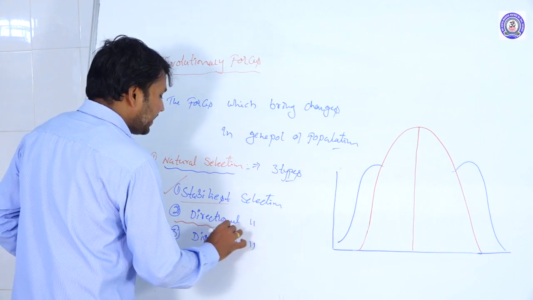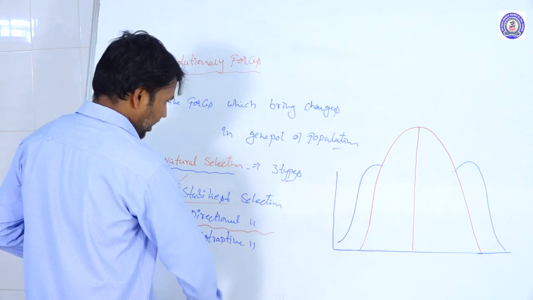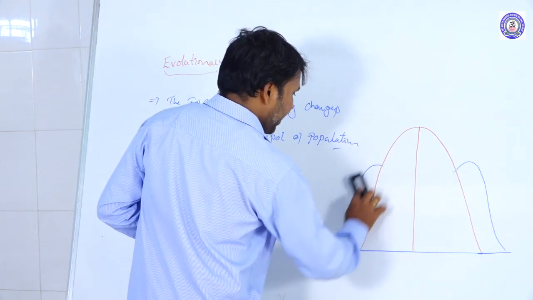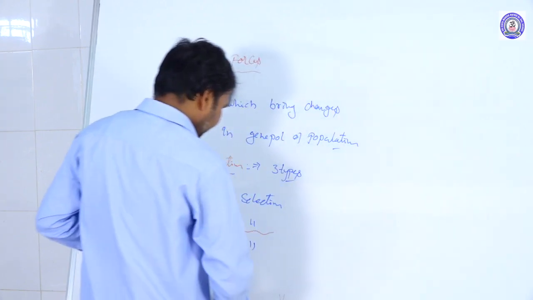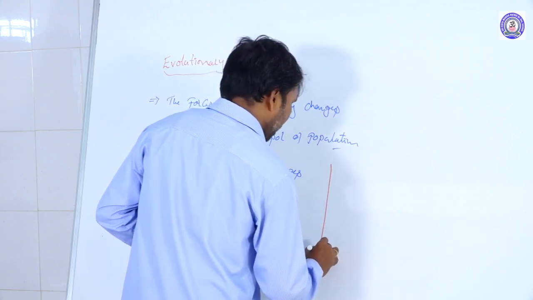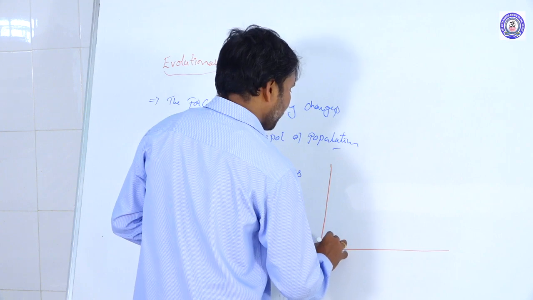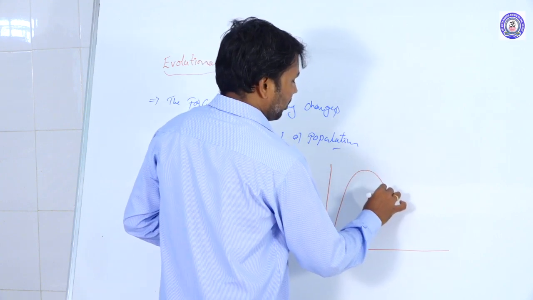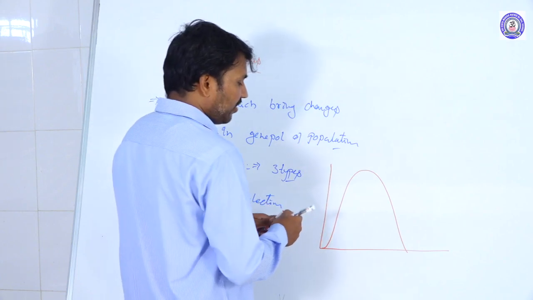The second one is directional selection. In directional selection, one extreme end of the population migrates towards the other extreme end. For example, here this is one population.